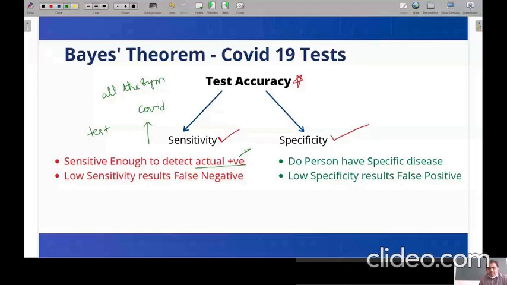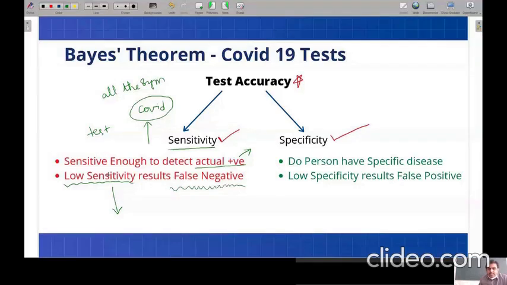Now let us take the opposite case, where the test has low sensitivity. Then a person having COVID may be shown as a false negative when he goes for a test. With low sensitivity, the test may give a negative result for a person who already has COVID. Such examples we treat as false negatives.